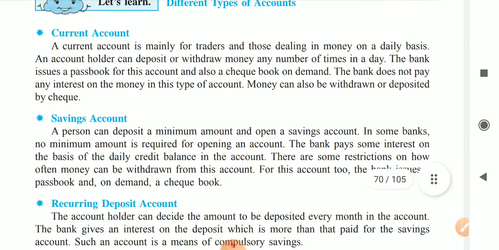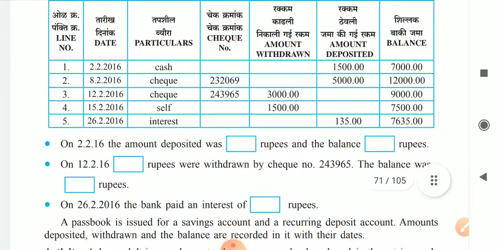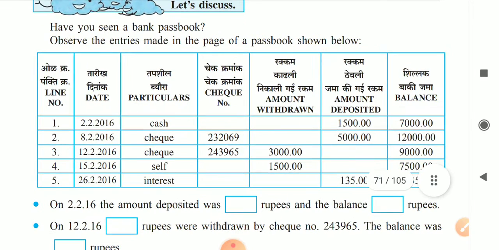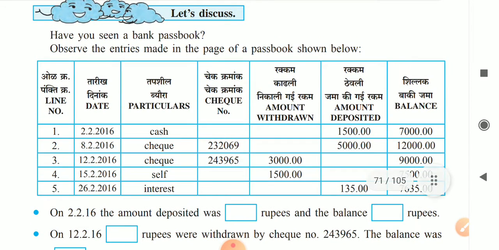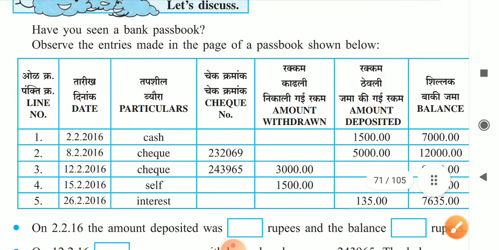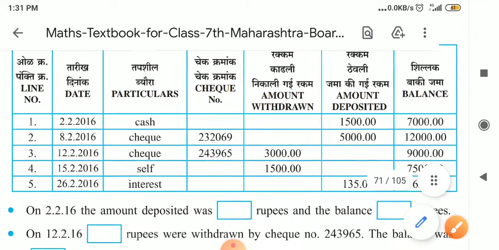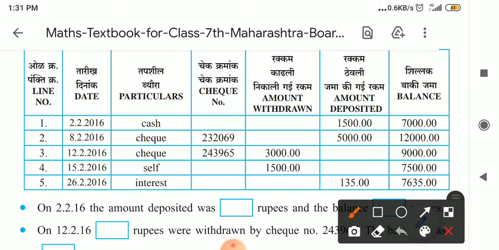Okay, that is the general information about the different types of accounts and the ATM card, credit card and debit card. After this, here is a Xerox of a passbook given to us. It is a passbook Xerox page. The date is given as 2/2/2016, meaning 2nd of February 2016. Then there is cash. Cash means they deposited cash inside.